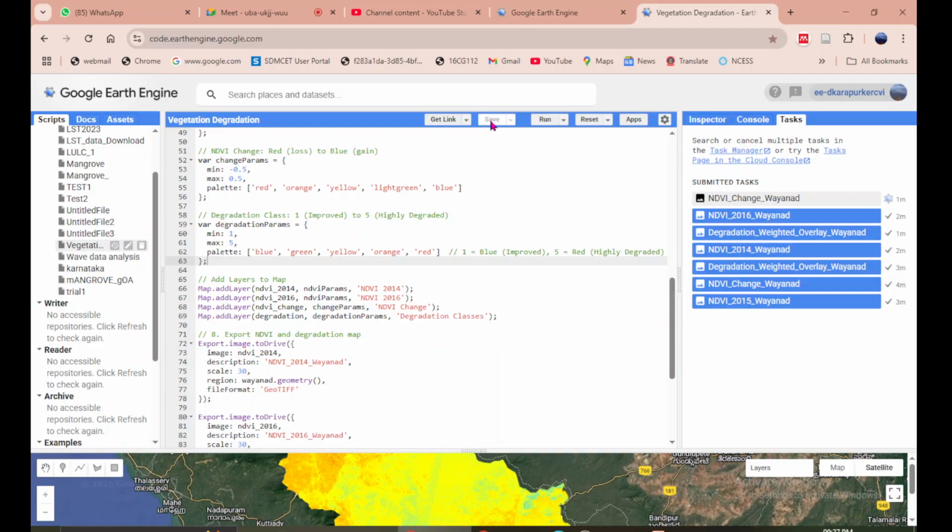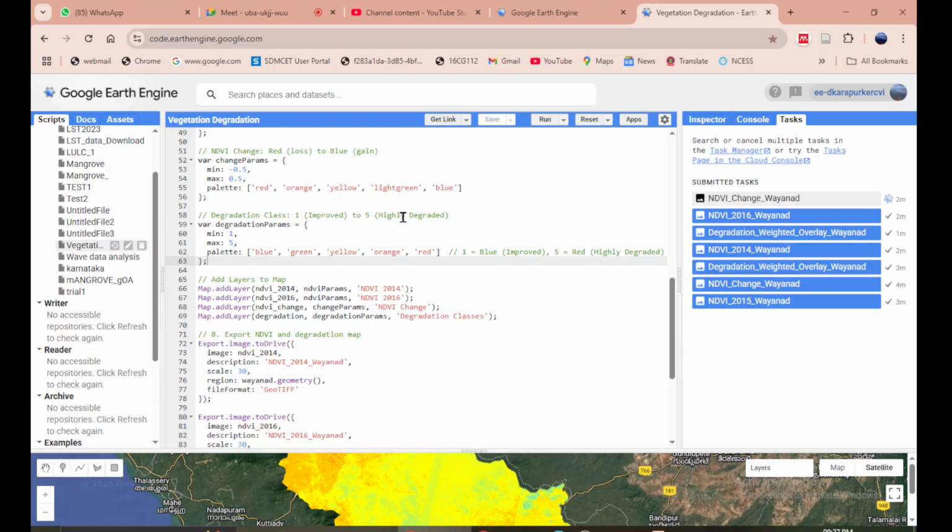Because I have already saved it, so it has been blurred off. It's not reflecting on my screen, the save button. Yes, it might be a problem, none of the buttons are reflecting.